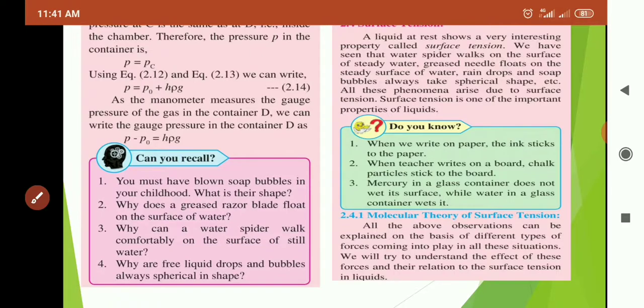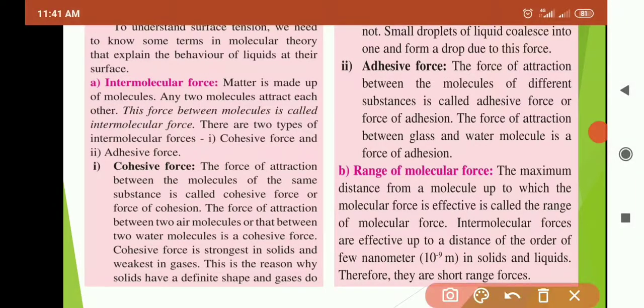To understand surface tension we need to know some terms in the molecular theory that explains the behavior of liquids at their surfaces. So why does surface tension happen? There is a theory, and within that theory they give us the reasons. The first reason is intermolecular force, and the second reason is the range of molecular force. We are going to study the first reason now.